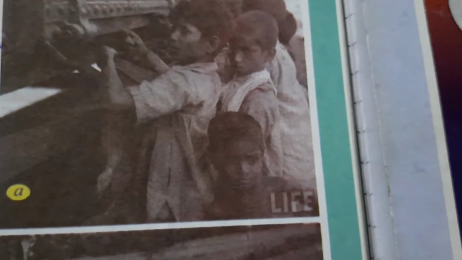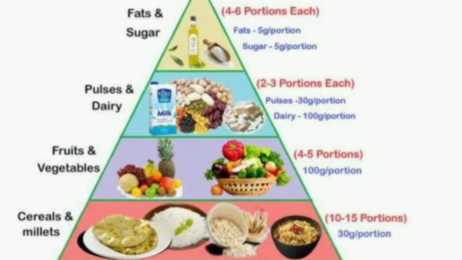Then only the government can supply food grains to the needy people, no, children. So it should be calculated: what is the availability of food grains and how much is the need of food grains per person per day. That should also be calculated.